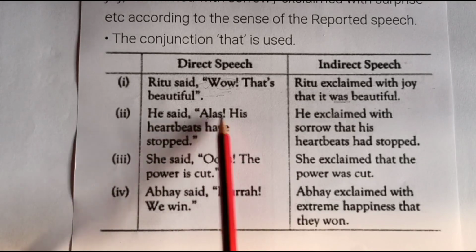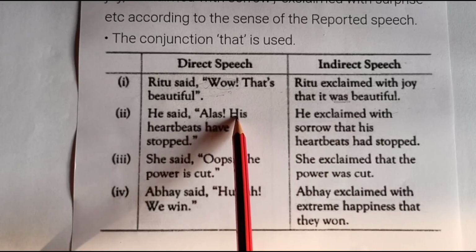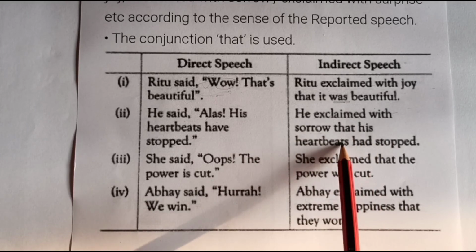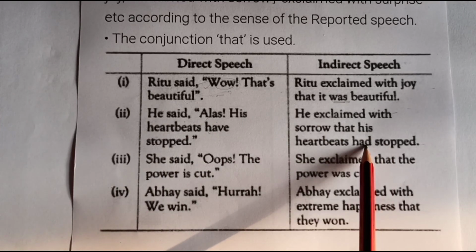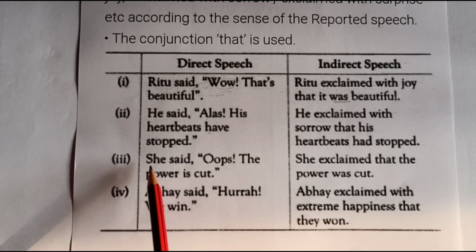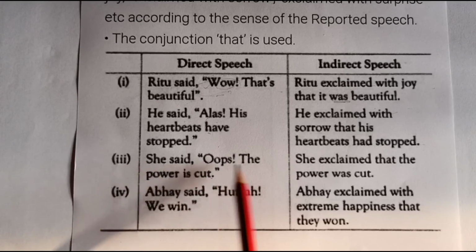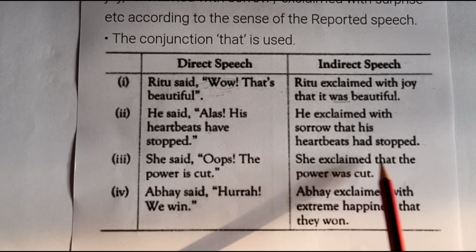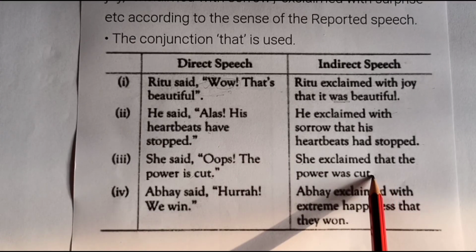He said, alas. So alas is the expression of sorrow. So he exclaimed with sorrow that his heartbeats had stopped. So it is simple past tense. It will change to past perfect tense. So other rules, other steps remain the same. She said, oops, the power is cut. So where you do not know what kind of exclamation it is, you can simply omit. She exclaimed that the power was cut. Simple present tense will change to simple past tense.